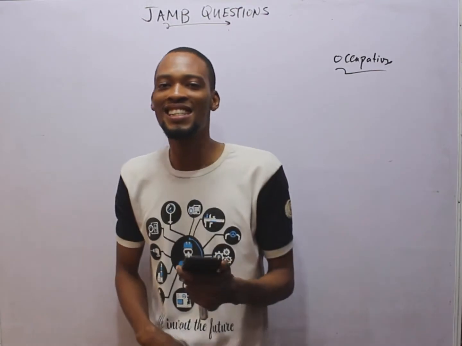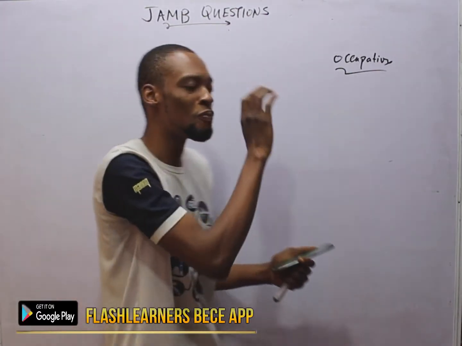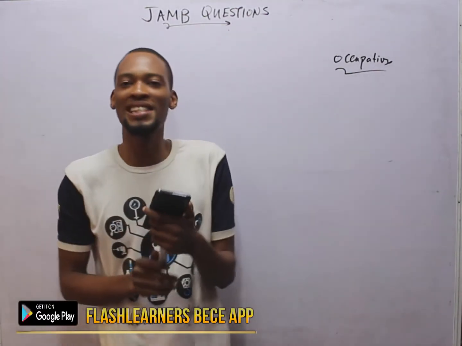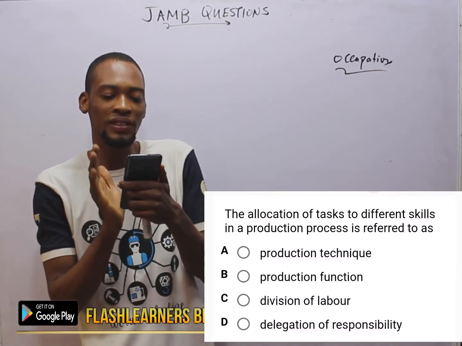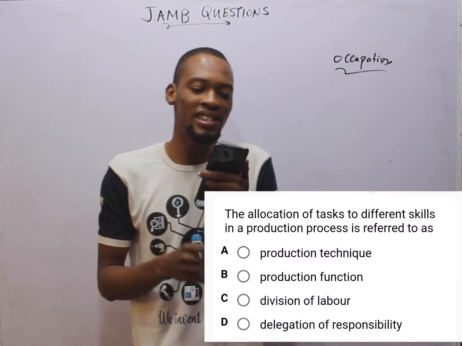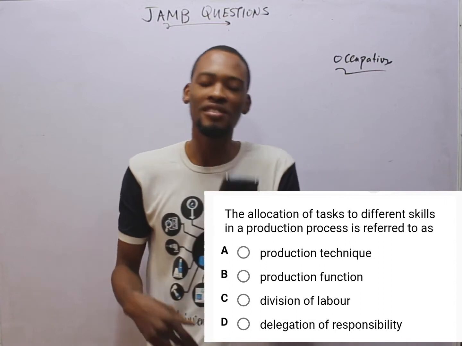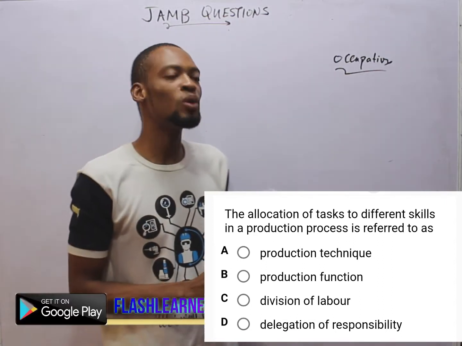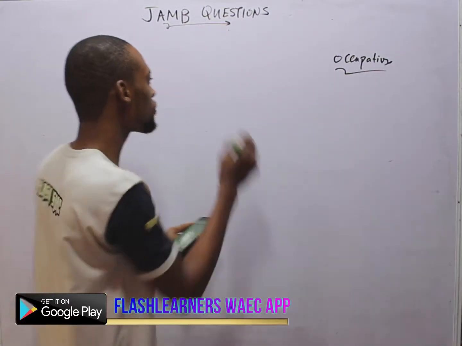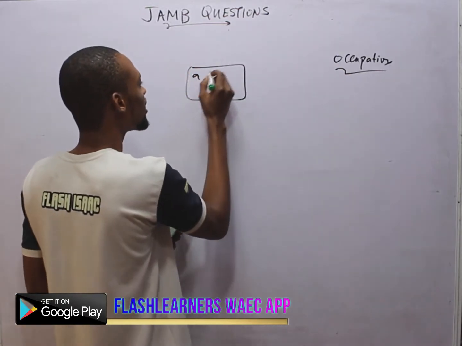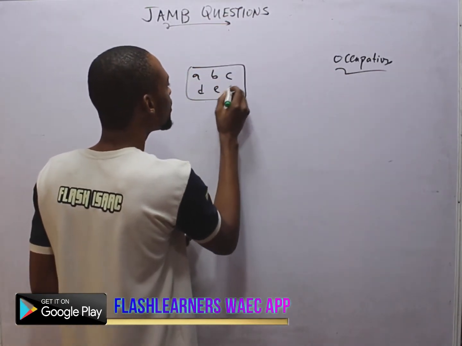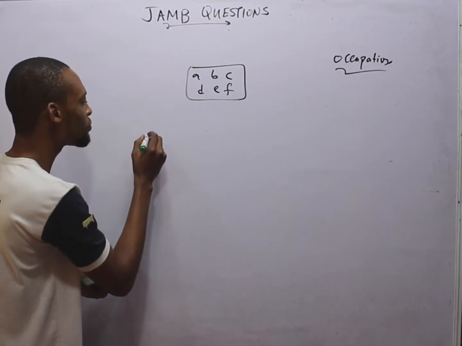Back to business. JAMB commerce occupation. The first question here says, the allocation of tasks to different skills in production process is referred to as dash. Allocation of task. This means if this is the task A, B, C, D, E, F, and these are the people.